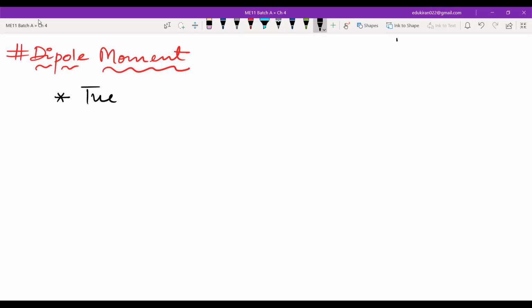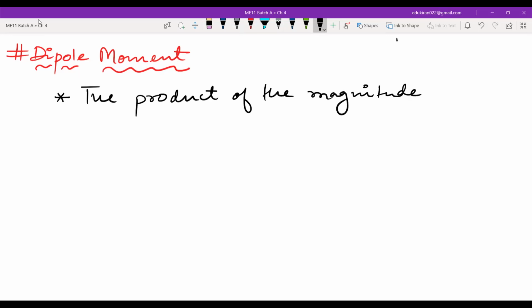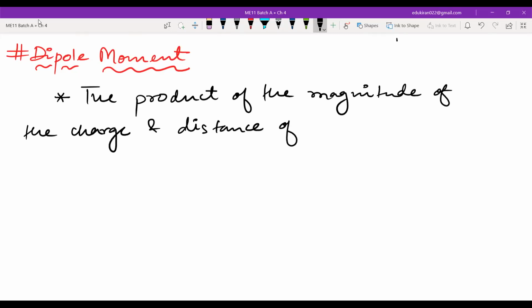Dipole moment is the product of the magnitude of charge and the distance of separation between charges.